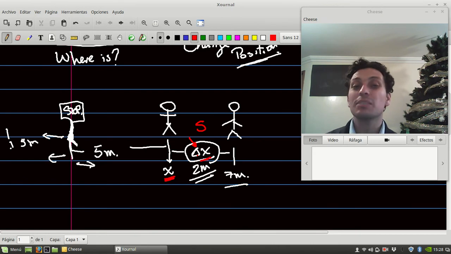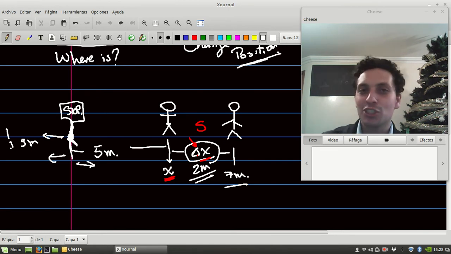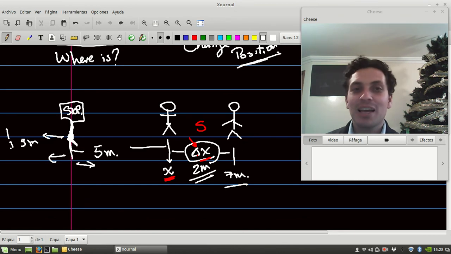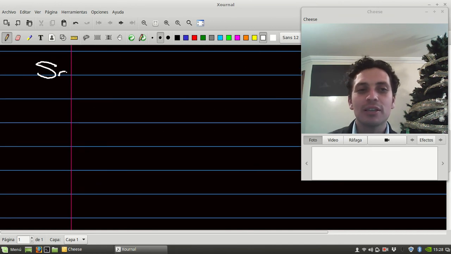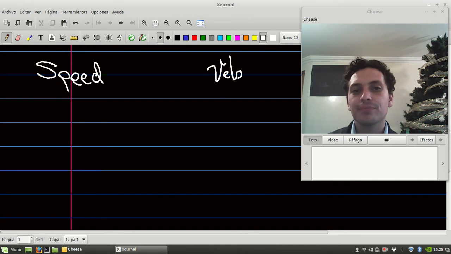So displacement is change of position; position is where the object is, with respect to a reference, of course. And that's the first thing. So you can now write or check the definition of position and displacement and see if you have the same answer. And now let's move to the other two terms that are speed and velocity.